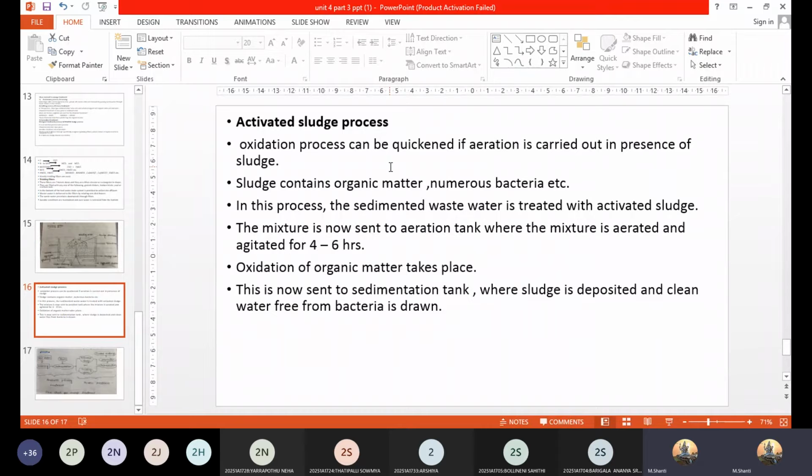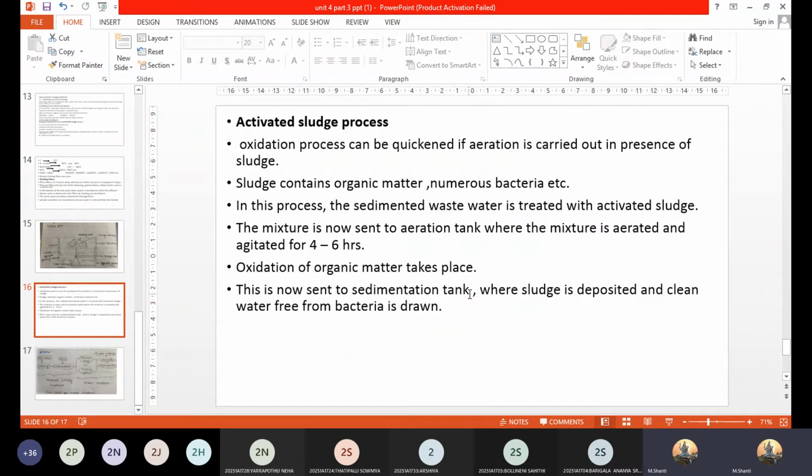Now the mixture, meaning the sewage water which has to be treated, is sent into the aeration tank, where you already have the activated sludge kept in the tank. Along with that, the mixture is aerated and allowed agitation for 4 to 6 hours. This is the time duration for the process to be completed. Towards the end of this, you can see the complete oxidation of the organic content and those reactions we have discussed earlier. Now the treated sewage water is sent to the sedimentation tank.